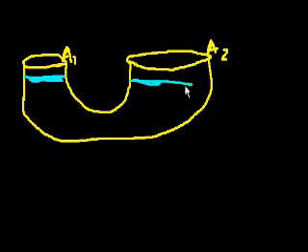Let's say that the area of this opening is A1, and the area of this opening is A2. And this one is bigger. And let's fill this thing with some liquid, which will be blue.